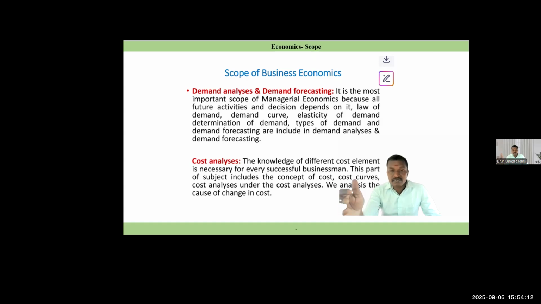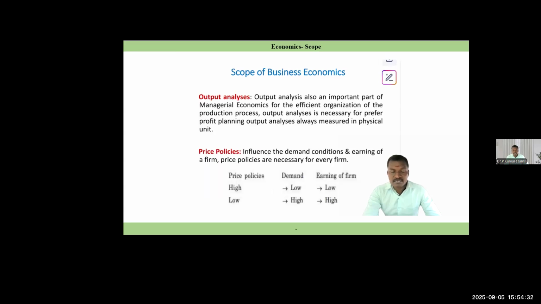Scope of business economics. Business economics has scope to measure demand analysis and demand forecasting, and it is used for cost analysis. Business economics deals with output analysis and pricing policy.